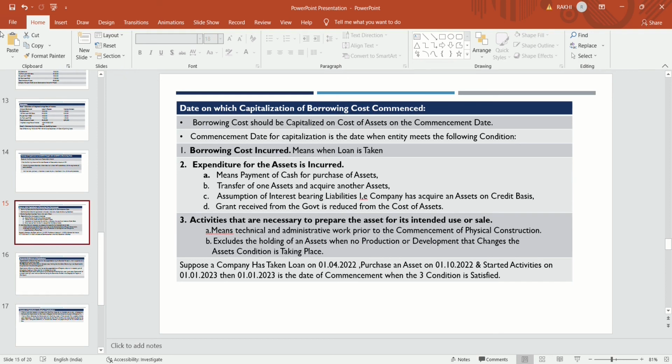Then the company will take 1st January 2023 as the date of commencement, when the three conditions are satisfied. The company has already taken a loan, purchased an asset and started activity. Any activity the company has started prior to the physical construction counts. So since the company started the activity on 1st January 2023, that is to be taken as the date of commencement for capitalization of the borrowing cost.